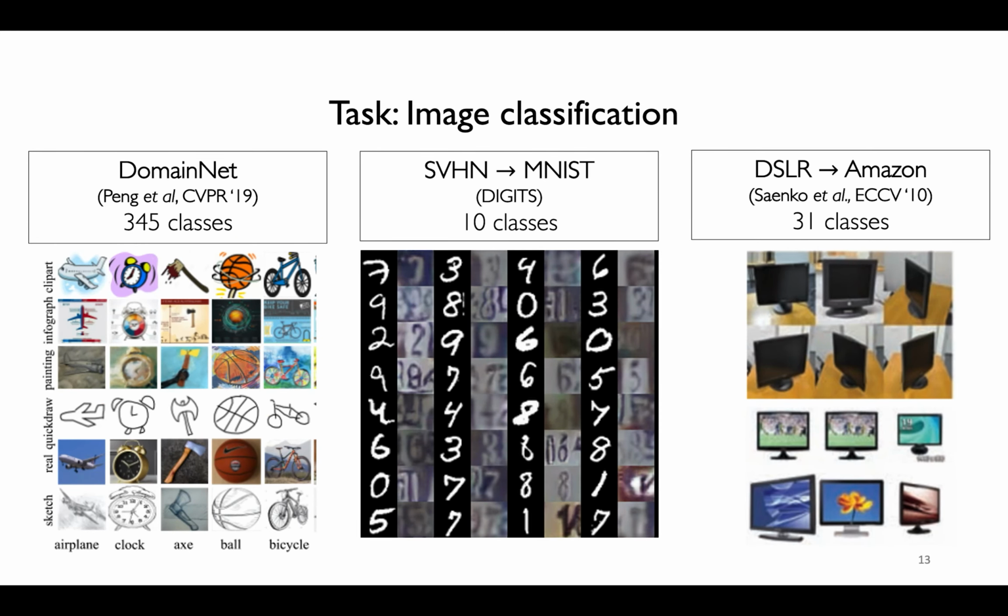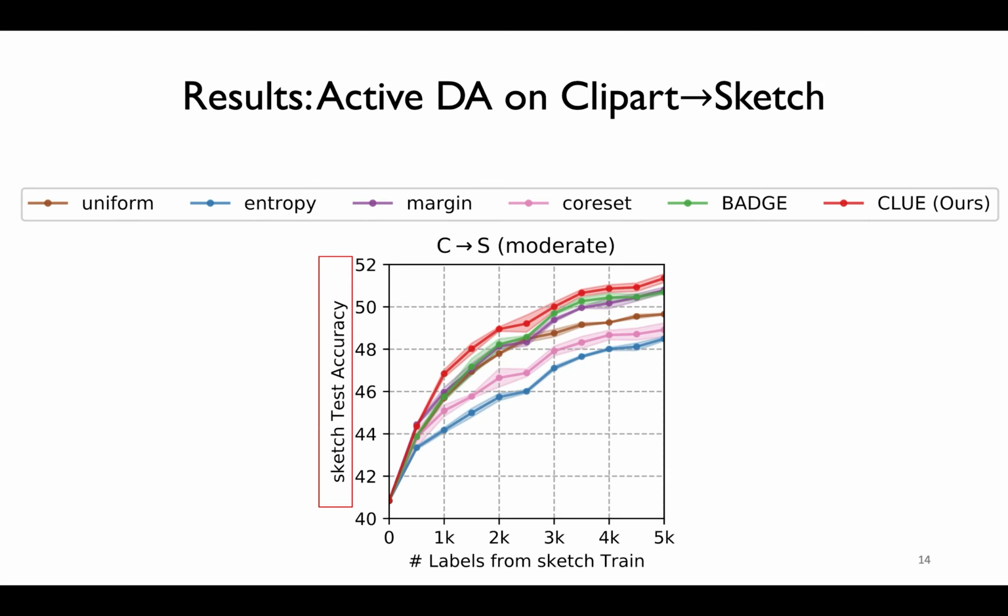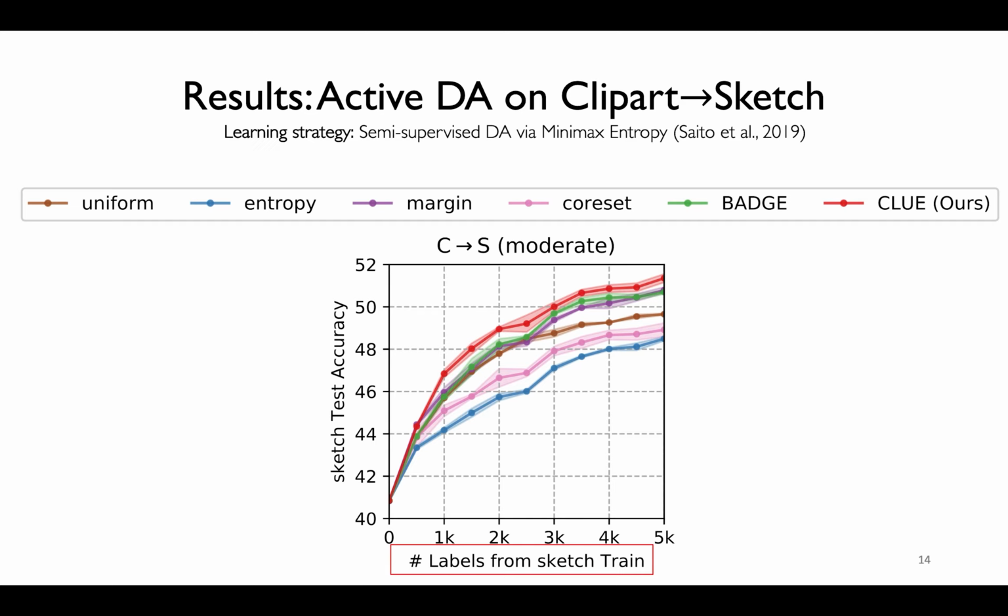We present experiments for image classification on 6 shifts from the DomainNet, digits, and Office benchmarks. Consider the clipart to sketch shift from DomainNet. We first start with the ResNet CNN trained on the source domain. We plot accuracy on the target test set against the number of instances acquired for labeling from the target train set. On this shift, we perform 10 rounds of active DA with a per round budget of 500 examples. We fix our adaptation strategy to a recently proposed semi-supervised DA method and compare CLUE against uncertainty sampling, diversity sampling, and hybrid baselines. The red line in the plot corresponds to our method.